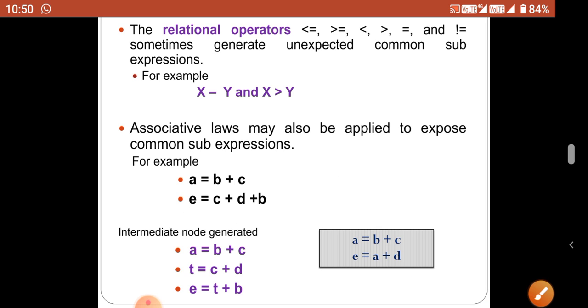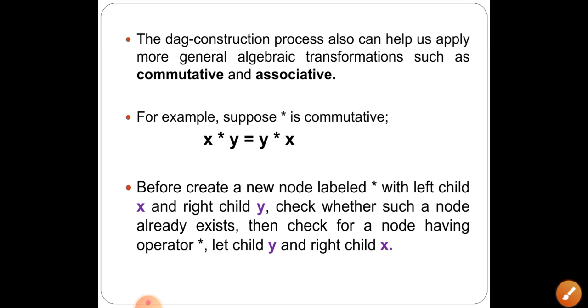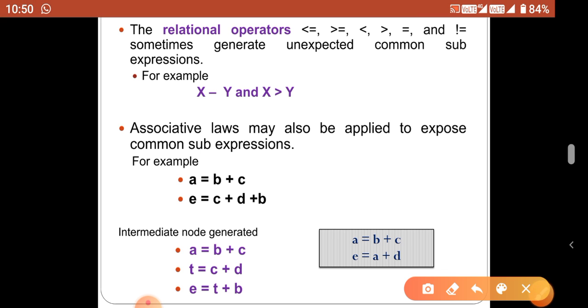Now, a equal to b plus c. There is no change in the first statement. In the second statement, b plus c is there, in the form of c plus d plus b, with c in the first place and b in the last place. So that can be replaced by a. And one more operand present here is d.